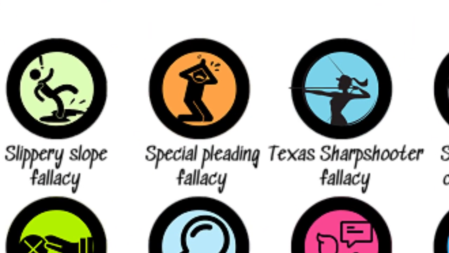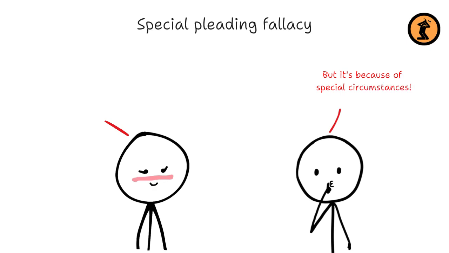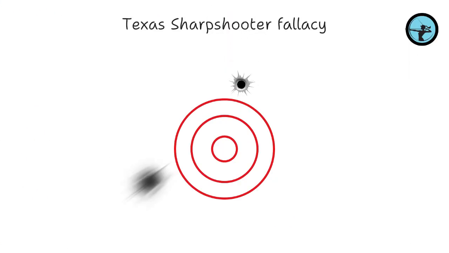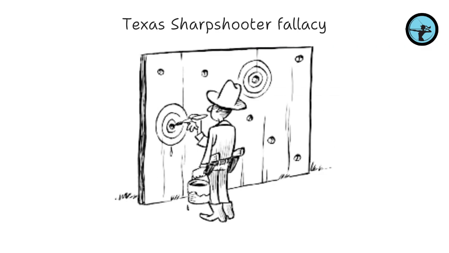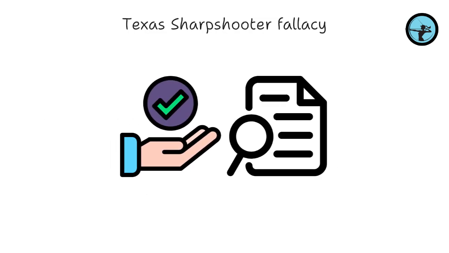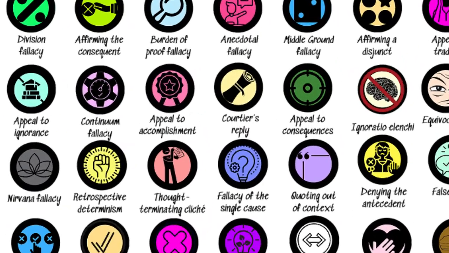Special pleading fallacy: special pleading happens when applying standards, principles, or rules to other people or circumstances while making oneself or certain circumstances exempt from the same critical criteria without providing adequate justification. Texas Sharpshooter fallacy: it takes its name from the metaphor of a gunman shooting and then drawing targets around the bullet hole clusters to make it look like he hit the target. It illustrates how people first figure out what their conclusion is and then go looking for data that supports it, ignoring differences and randomness.